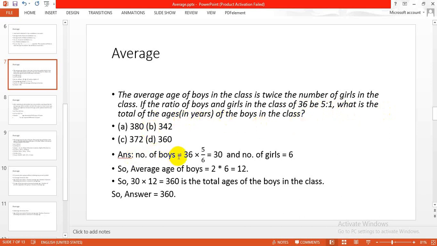Answer: number of boys is equal to 36 into 5 by 6, that is equal to 30, and number of girls is 6. So average age of boys is 2 into 6 is equal to 12. So 30 into 12 is equal to 360 is the total ages of the boys in the class. So answer will be 360.